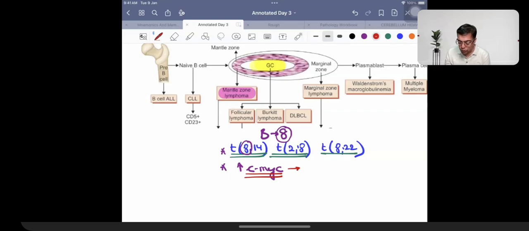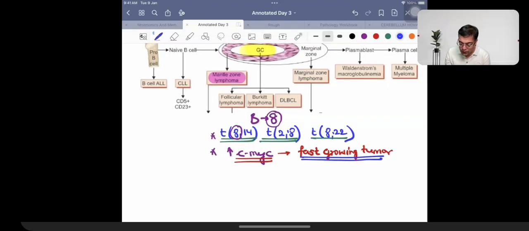So when there is c-Myc, it is going to be responsible for a very fast growing tumor. So Burkitt's lymphoma is going to be an example of a fast growing tumor. In fact, the tumor cell is going to be growing so fast that it is responsible for having an association with a virus as well, Epstein-Barr virus. And in case of Epstein-Barr virus, you are going to be having a high risk of development of endemic Burkitt's lymphoma.